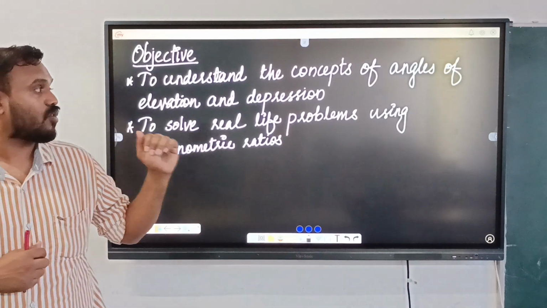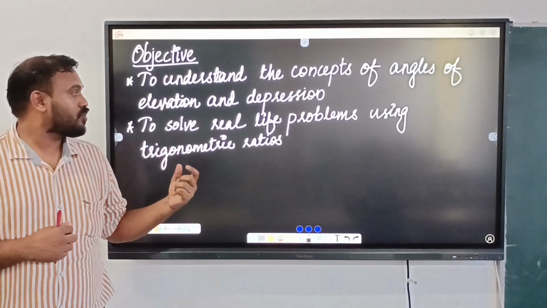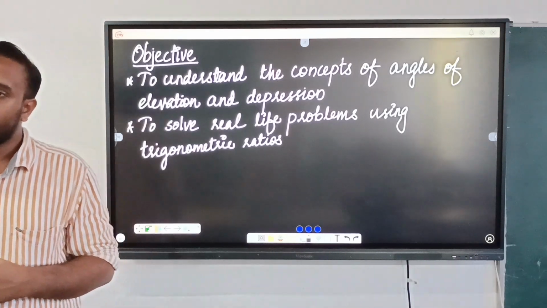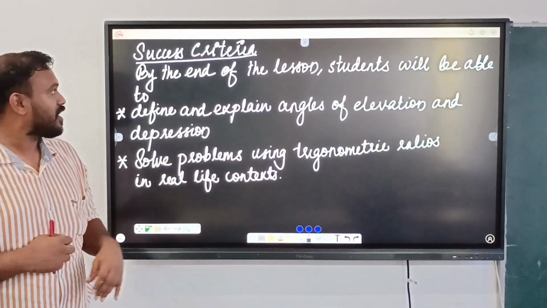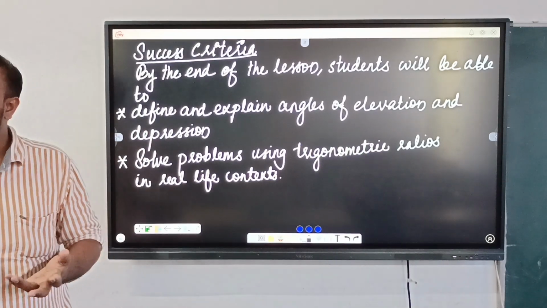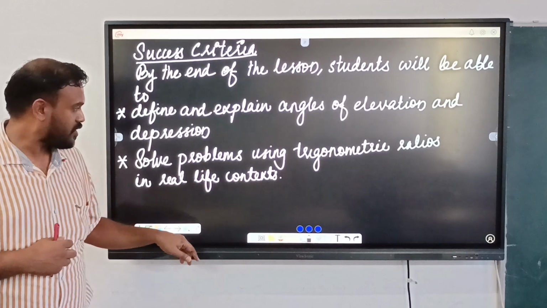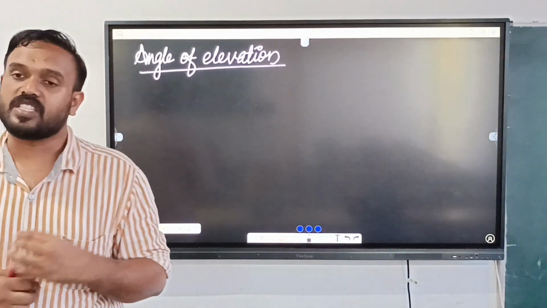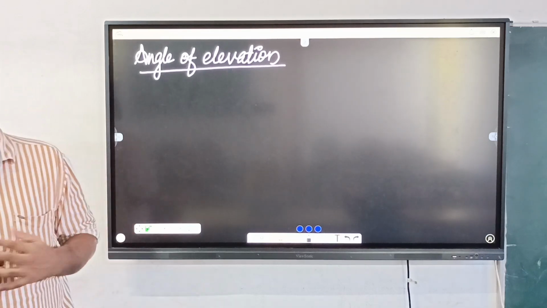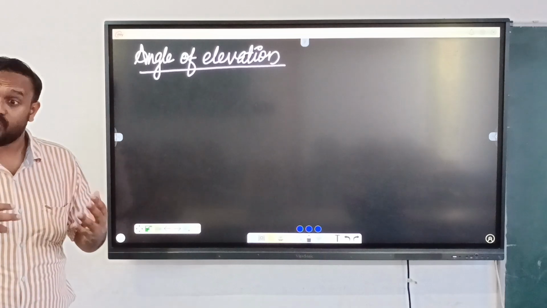We will discuss what is the concept of angle of elevation and depression and how to use this trigonometry in our daily life. So by the end of this lesson, you will be able to define what is the angle of elevation and what is the angle of depression. Similarly, its real life application. So first of all, let us discuss what is angle of elevation. Does anyone know what is angle of elevation?